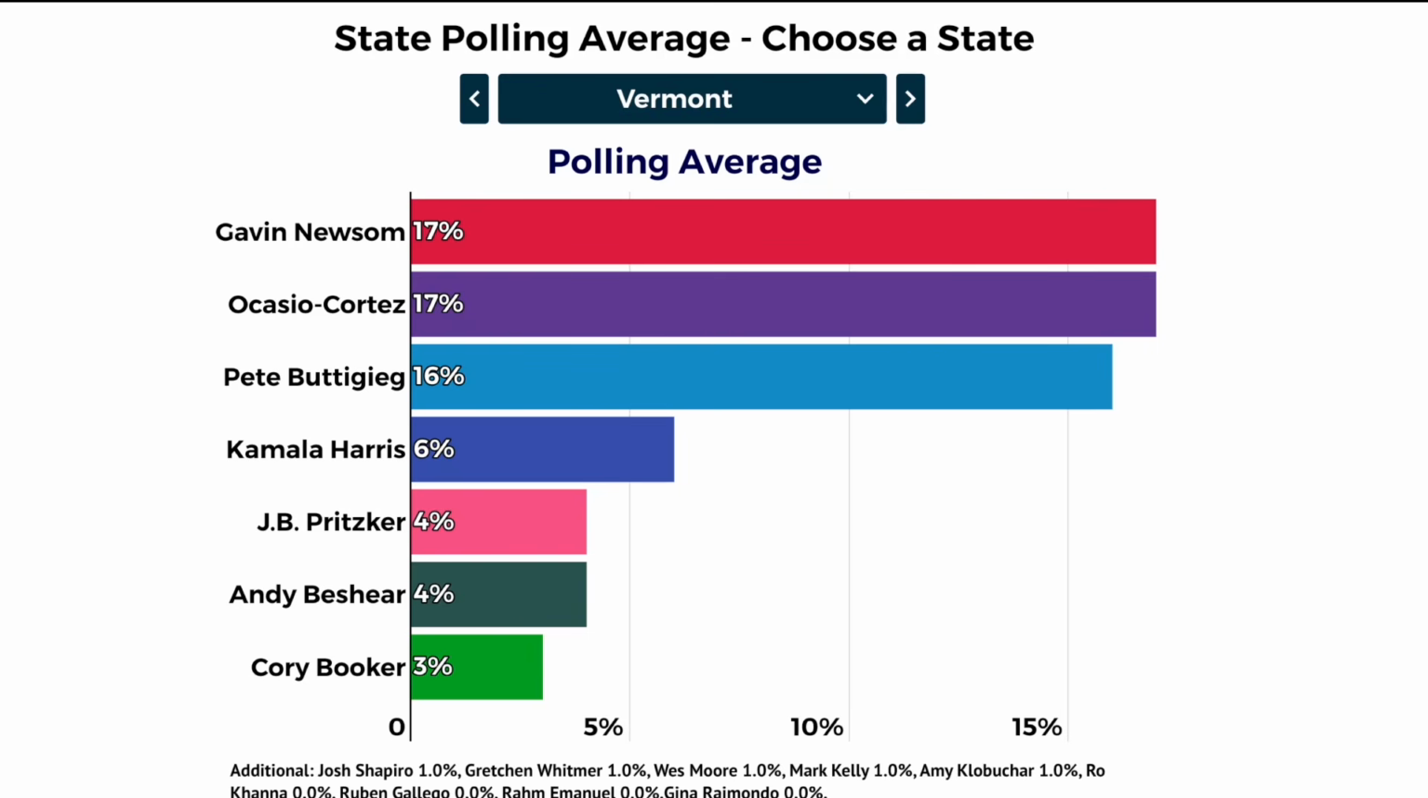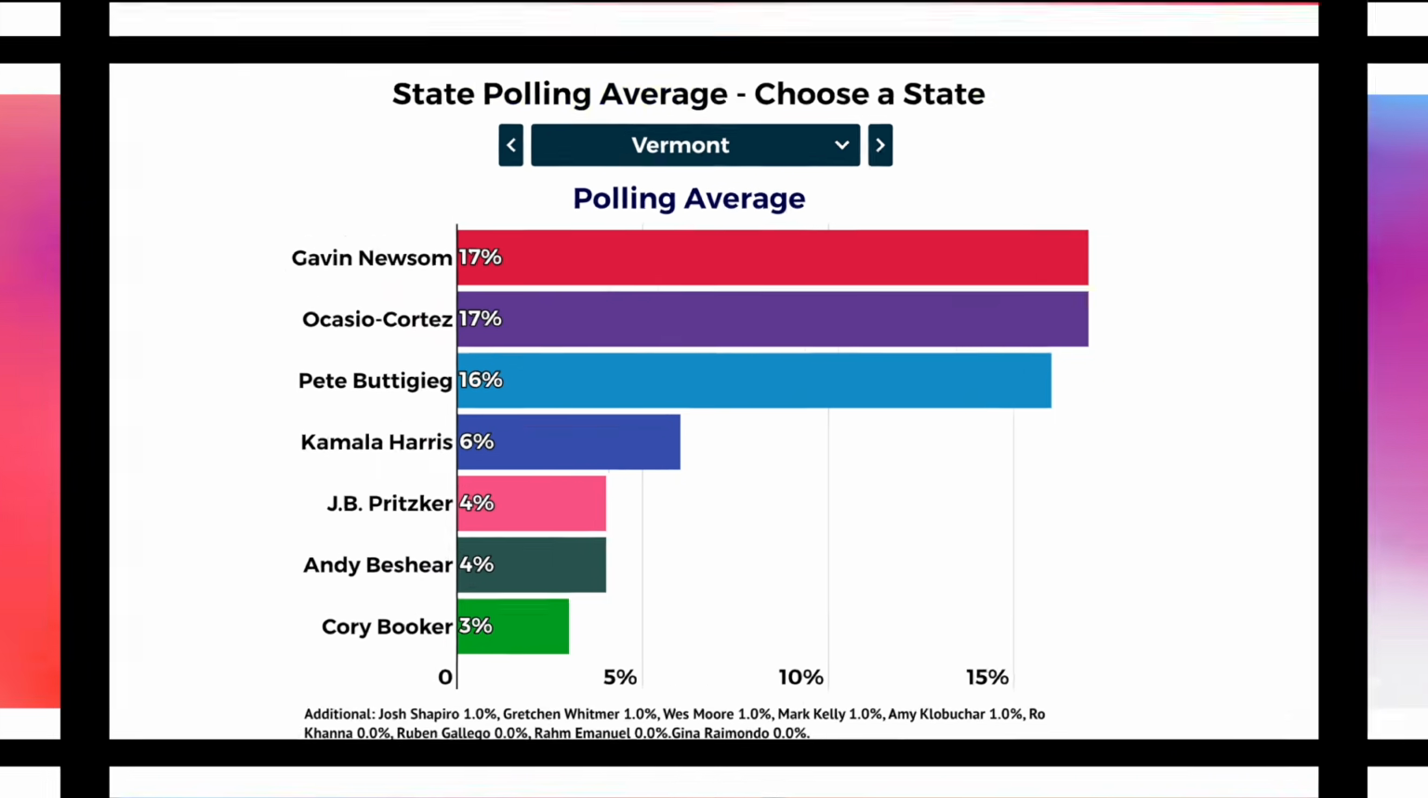the state of Vermont, and AOC running as essentially the Bernie Sanders heir apparent in 2028, I would think AOC would get a bit of a boost in this race, so Vermont's certainly a state AOC could win in a potential primary like that.